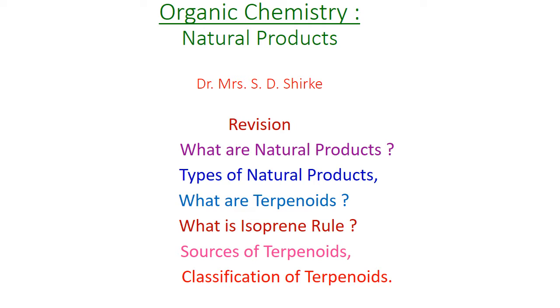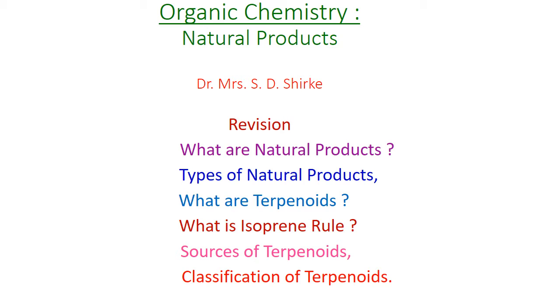In the last two lectures we have seen the unit natural products. Let us revise some points for 5 minutes. The first point was: what are natural products? The products which are obtained from natural sources. Which are natural sources? The plants and animals. The products obtained from the natural source are known as natural products.